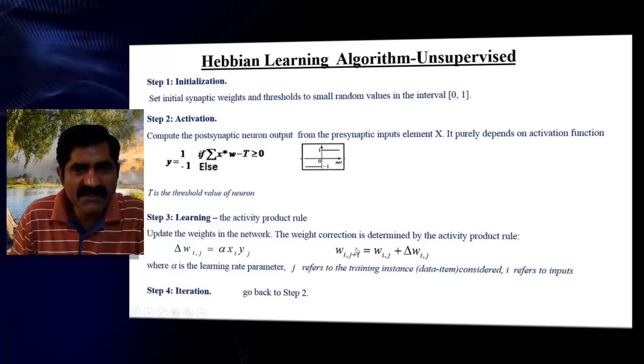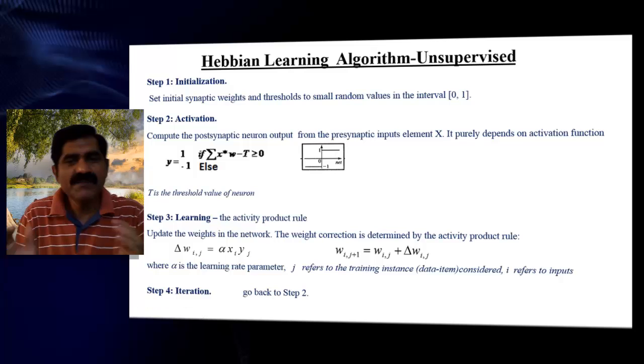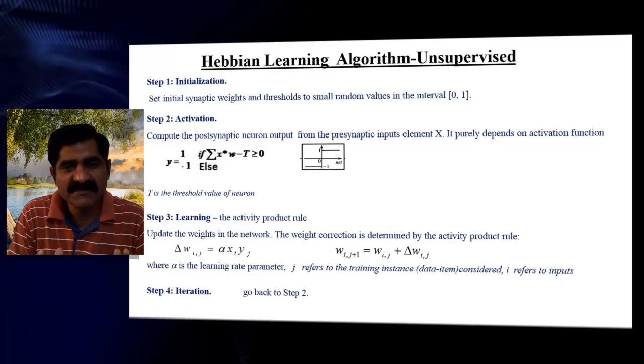Wij new is the old weight Wij plus the change in Wij. Here this change depends upon the x value, which is nothing but the input. So this input pattern is stored here in the weights. All input patterns are stored here.